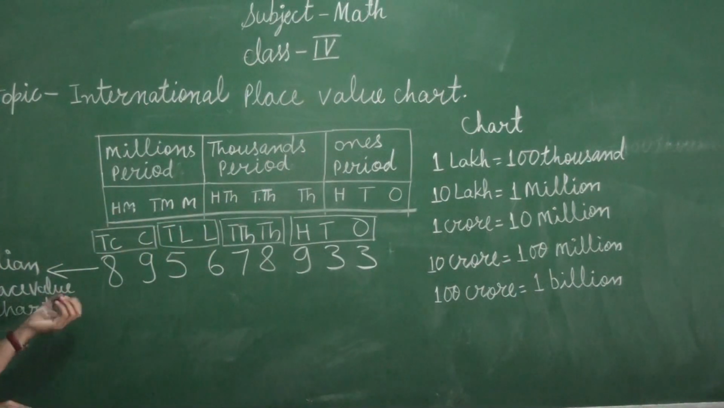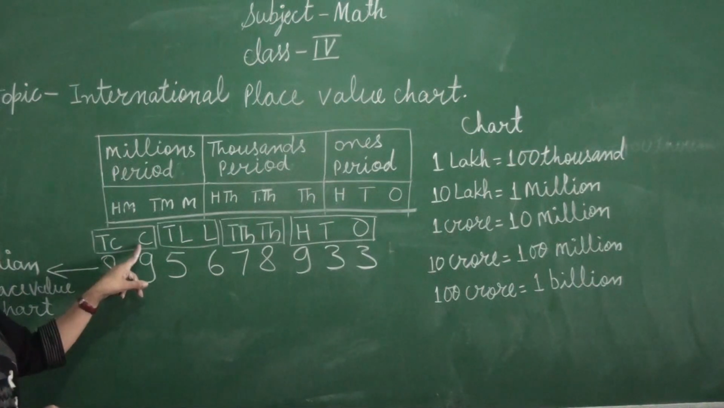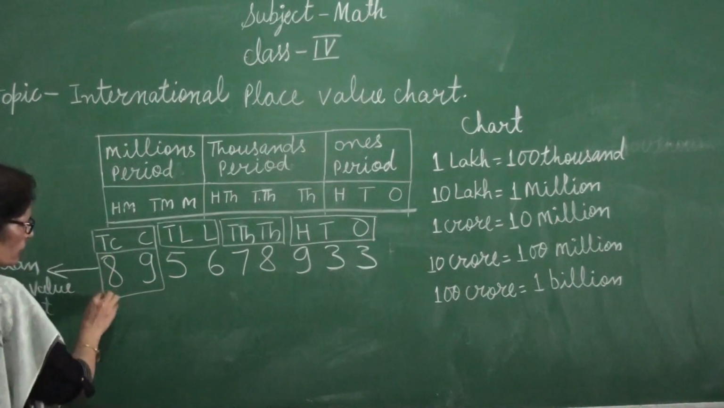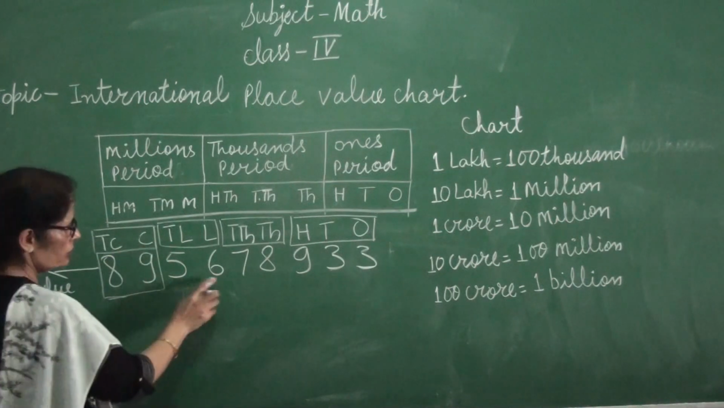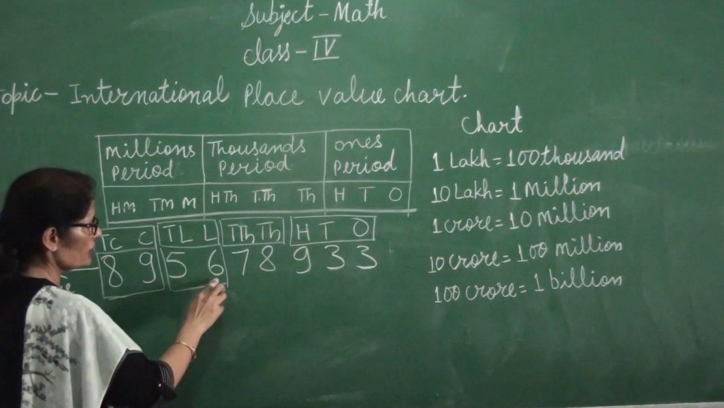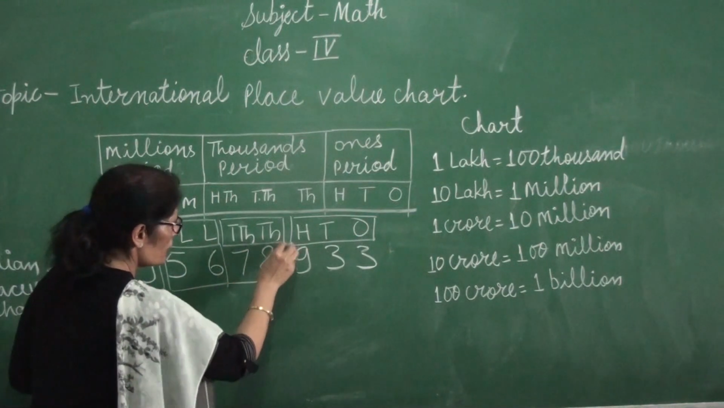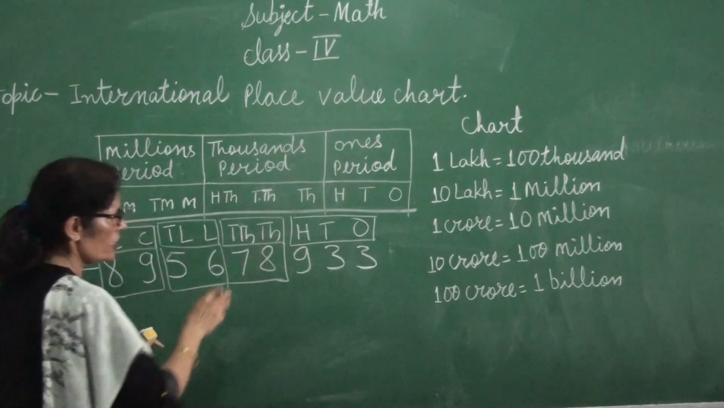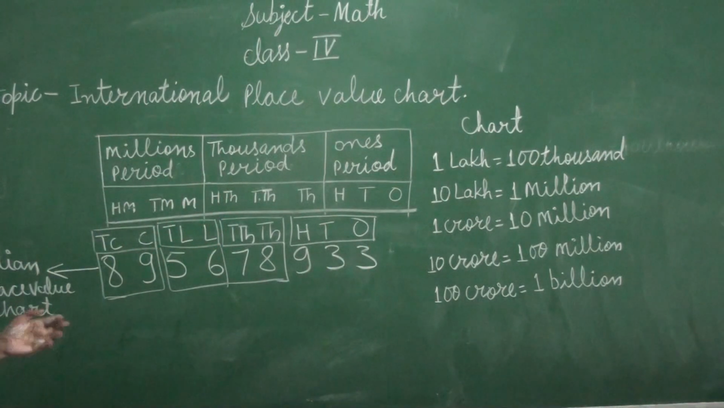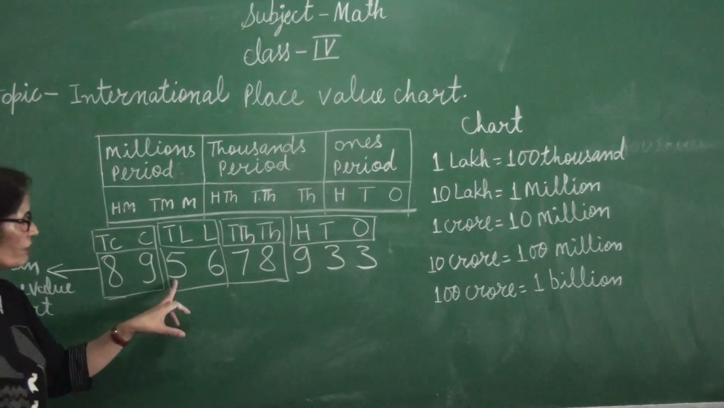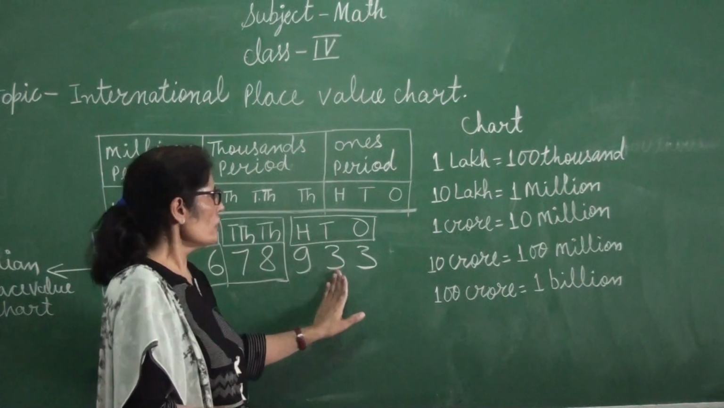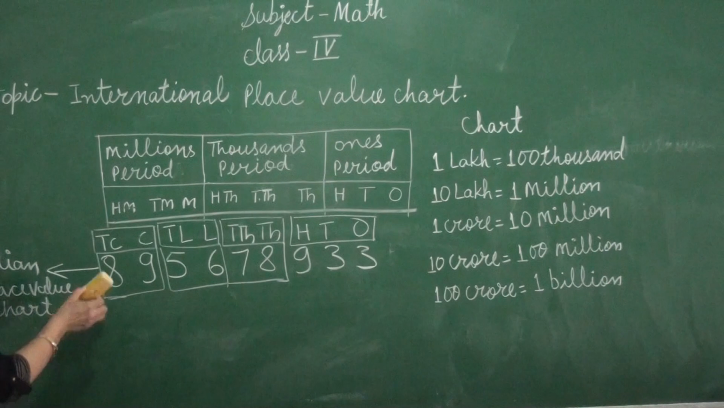So we can read this number 89 crore. How many crore? 89 because it has only two places. Then how many in the lakh period? 56. 89 crore 56 lakh. And how many thousand are written here? 78,933. You can read it easily. 89 crore 56 lakh 78,933.